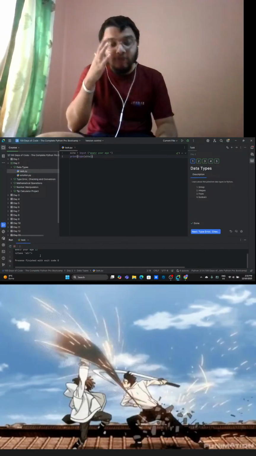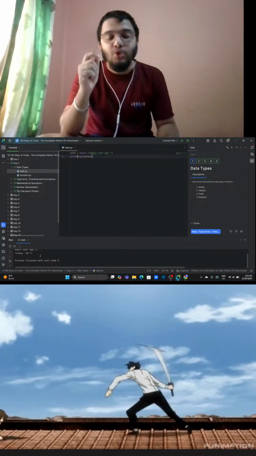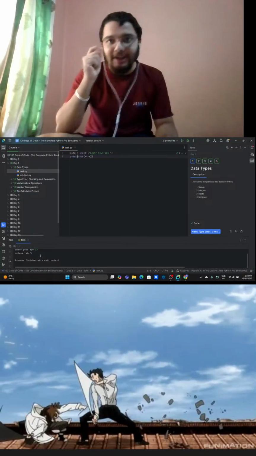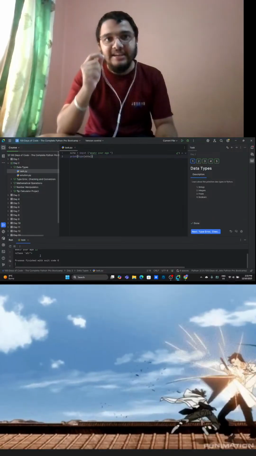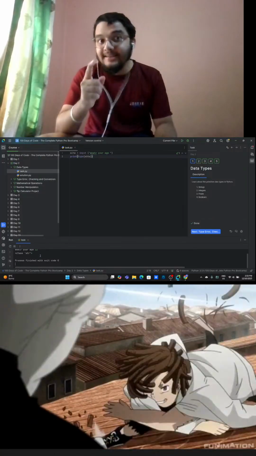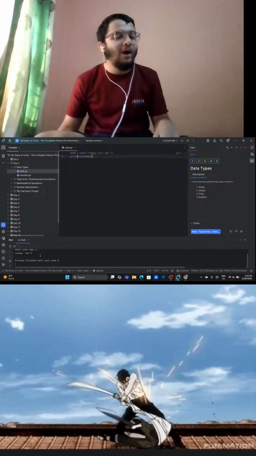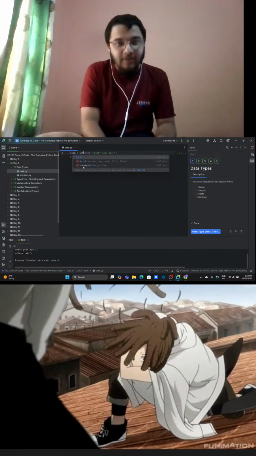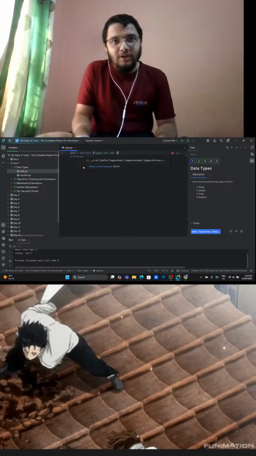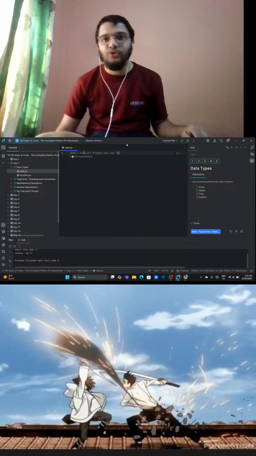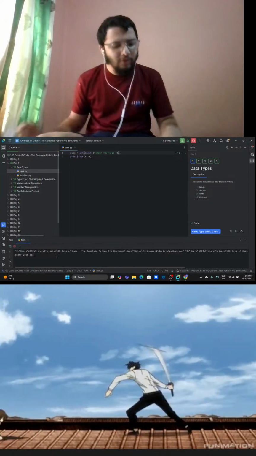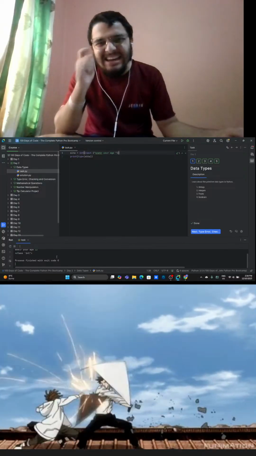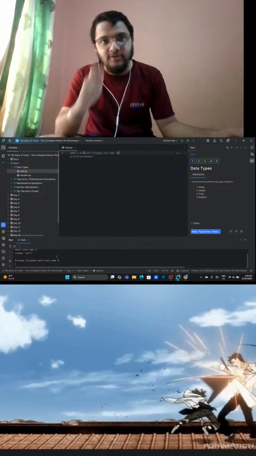But no, it will give this string, because every time you use the input function to take an input from the user, it will take that input as a string, not as an integer. But you need the input as an integer to process it further. So what are you going to do now? You are going to use the int function. Once you use the int function over here, you're going to use the closing bracket over here, and now your thing is completed. Now I'm going to write 12, it is my age, and it is going to print that your input is taken as an integer.